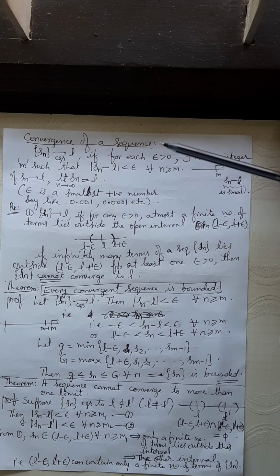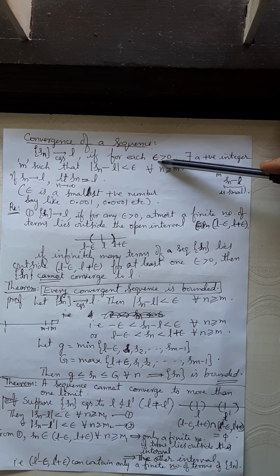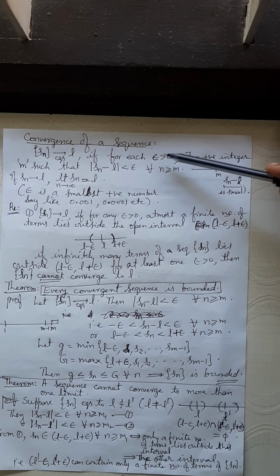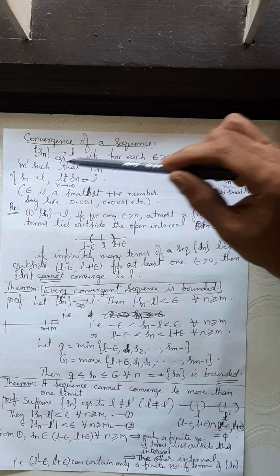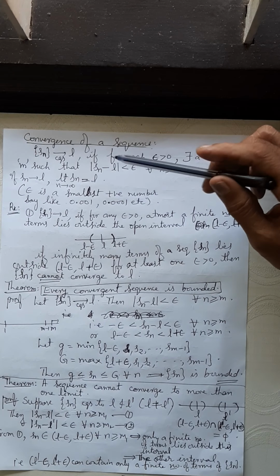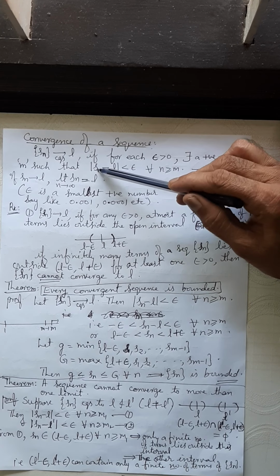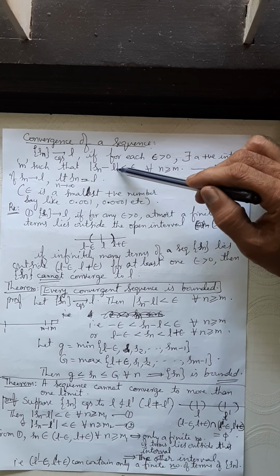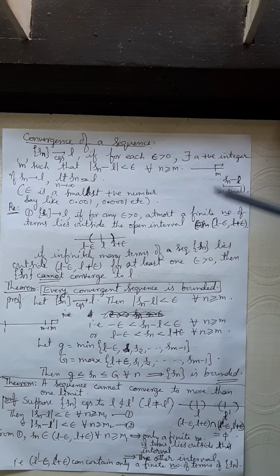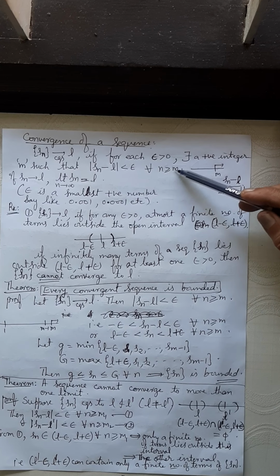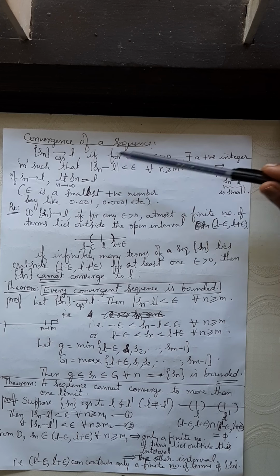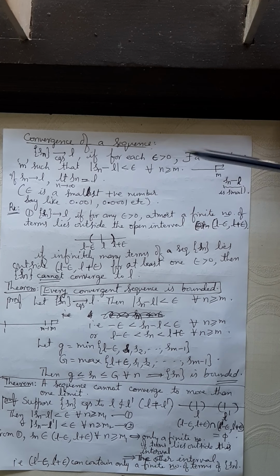When? If for given epsilon, you know the symbol epsilon? For each epsilon greater than 0, there exists a positive integer m such that the absolute value of the difference between the term value and the limit value is less than epsilon for every n greater than or equal to m. Mod Sn minus L less than epsilon for every n greater than or equal to m. What do you mean by this? n is the number of terms.